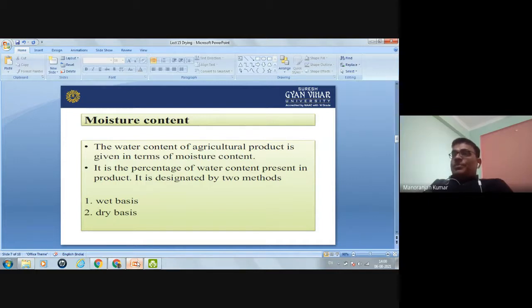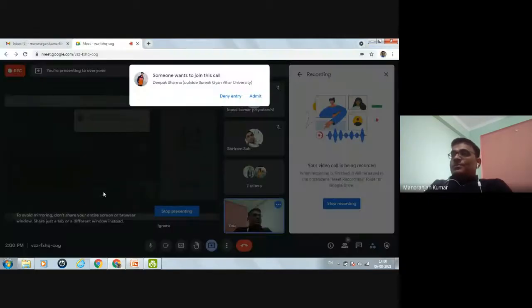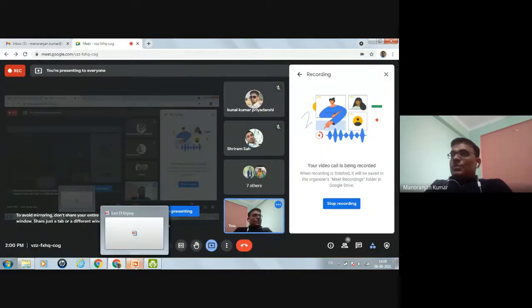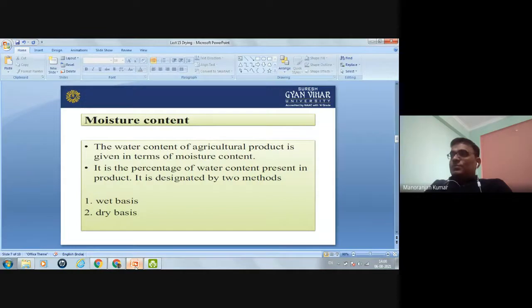So the water content of agricultural product is given in terms of moisture content. Okay, so this moisture content is the percentage of water content present in the product.